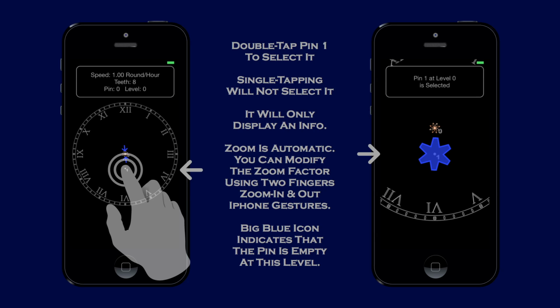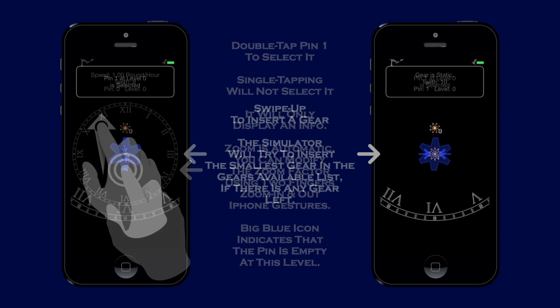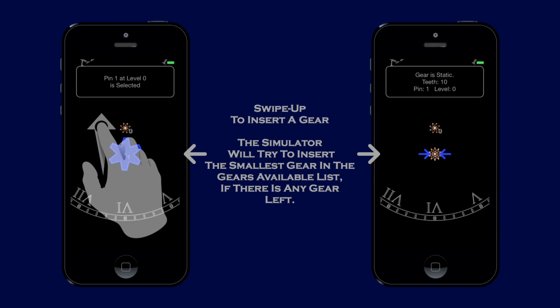Zoom is automatic. You can modify the zoom factor using 2 fingers zoom in and out iPhone gestures. Big blue icon indicates that the pin is empty at this level. Swipe up to insert a gear.